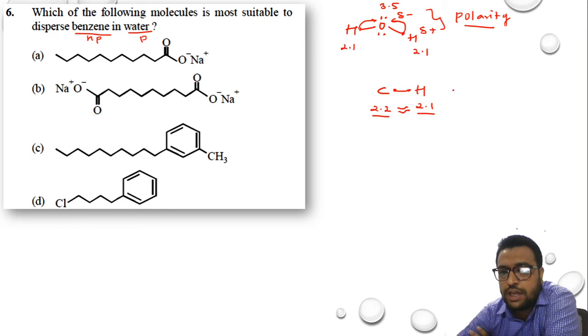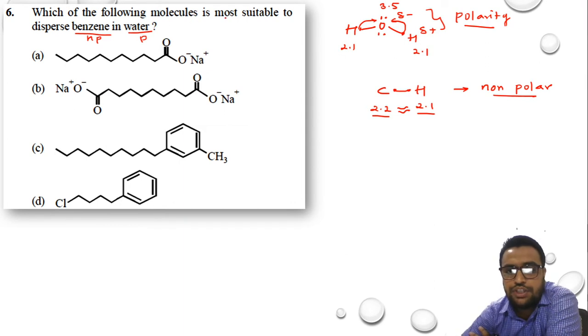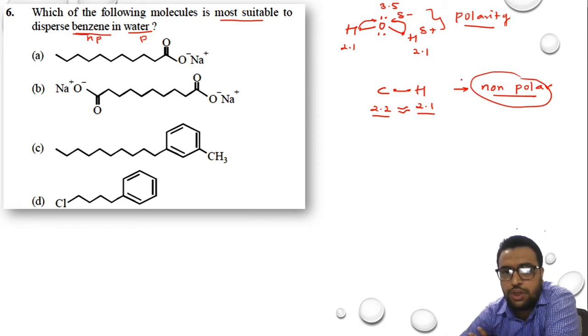There is no development of polarity. When the electronegativities are the same, at that particular point of time, the type of compound which is formed will be non-polar. Okay, now the question says which molecule is most suitable to disperse benzene? If you want to disperse benzene, benzene is which kind of molecule? Non-polar molecule.